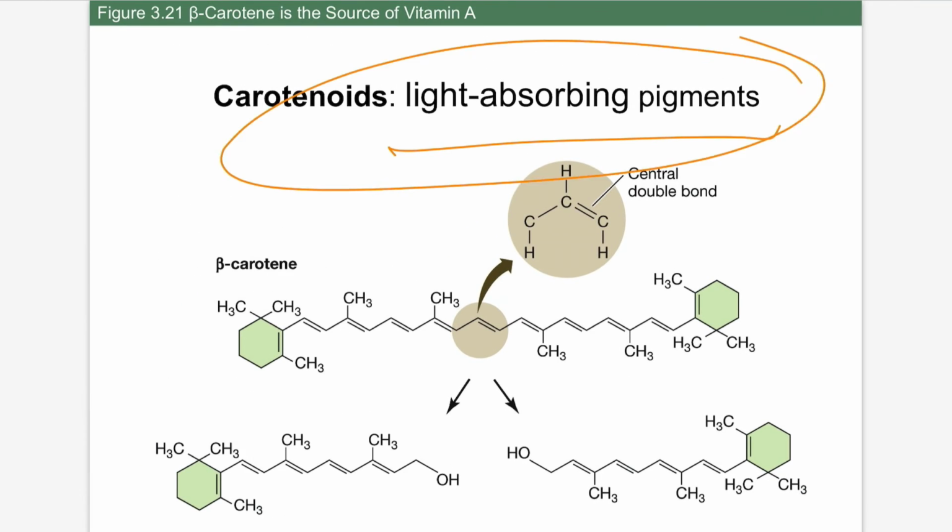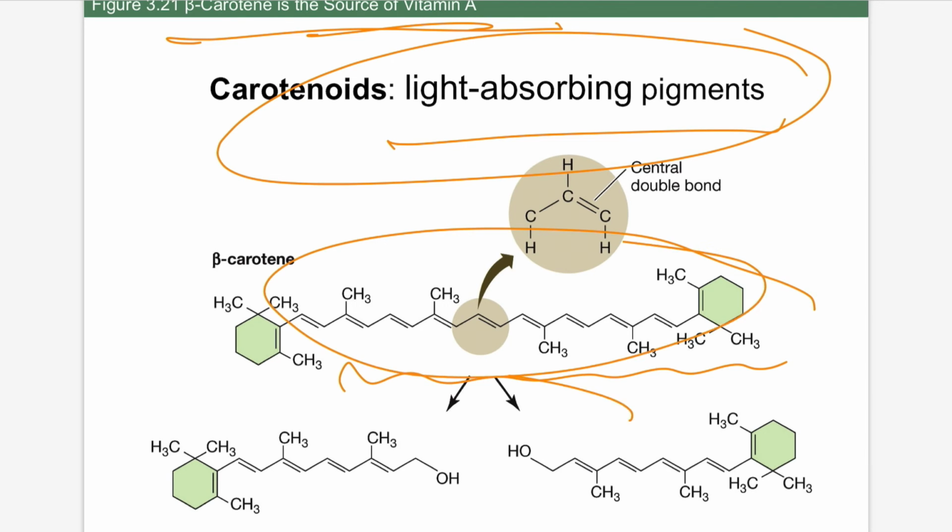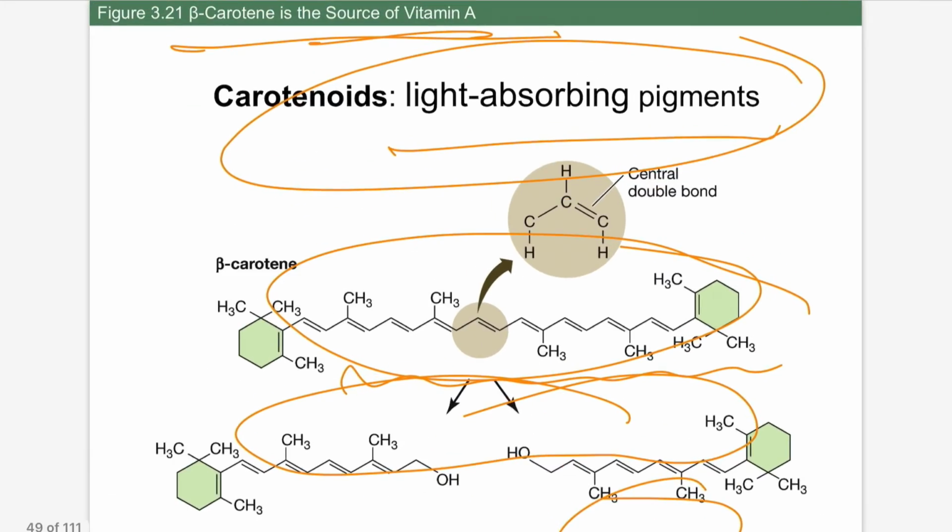Carotenoids, we know that carotenoids are light absorbing pigments. This is an extra topic. Beta carotene is a source of vitamin A. They also consist of long fatty acid chains. Okay, vitamin A.